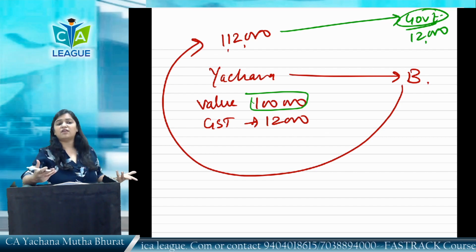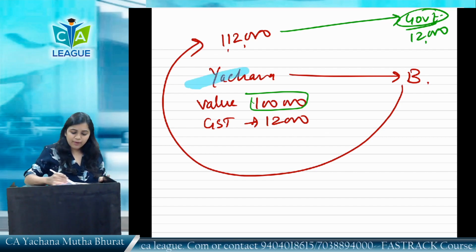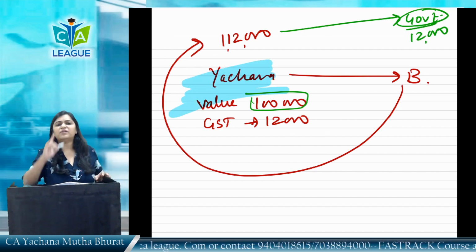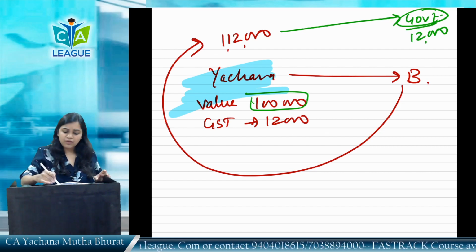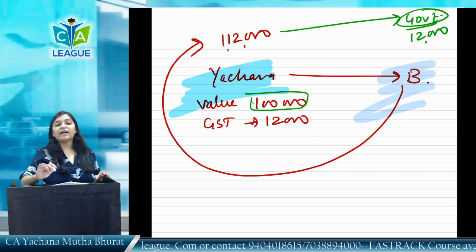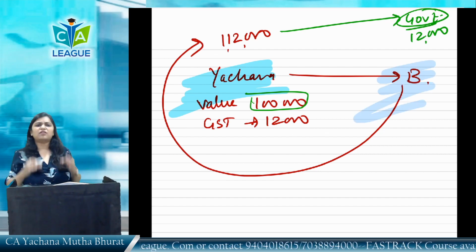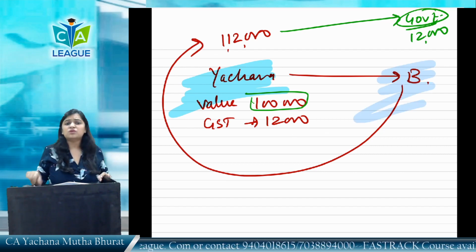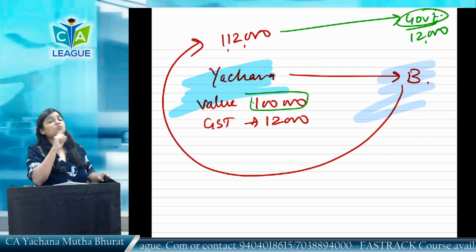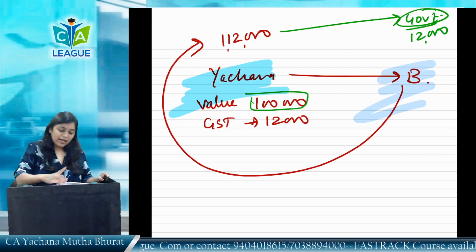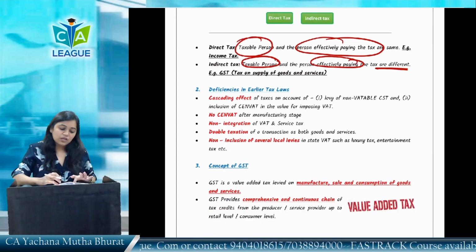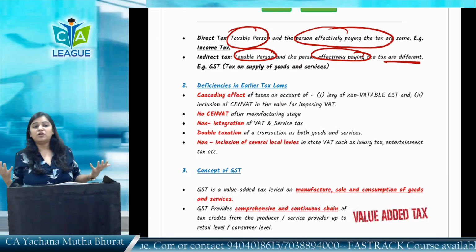This is called indirect tax, where the taxable person is Yachana and the person actually bearing the burden of that tax is Mr. B. Mr. B would finally be bearing the tax burden. The responsibility to pay taxes is Yachana's, but the person who is ultimately bearing the burden is Mr. B. So the taxable person and the person effectively paying the tax are different.